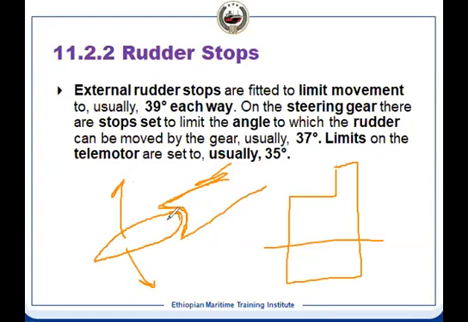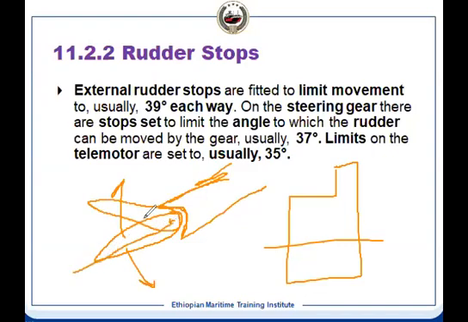Suppose it is turning. This is the fulcrum point, so at this axis it is turning. The moment it touches here, our rudder cannot move further. So this angle is kept.